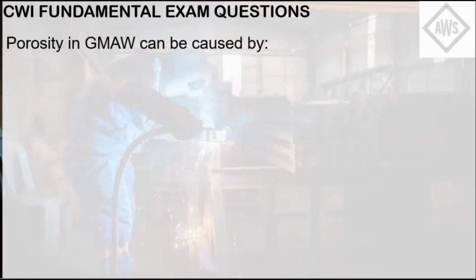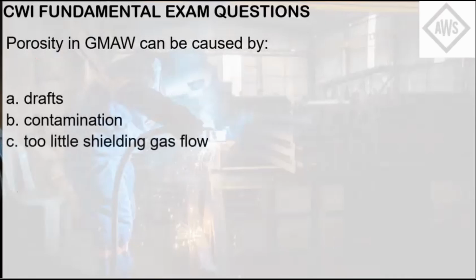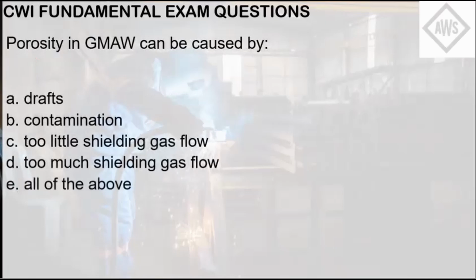Porosity in GMAW can be caused by letter A, drafts, letter B, contamination, letter C, too little shielding gas flow, letter D, too much shielding gas flow, letter E, all of the above. So the question being asked here is about porosity, which can be a discontinuity in this gas metal arc welding process.